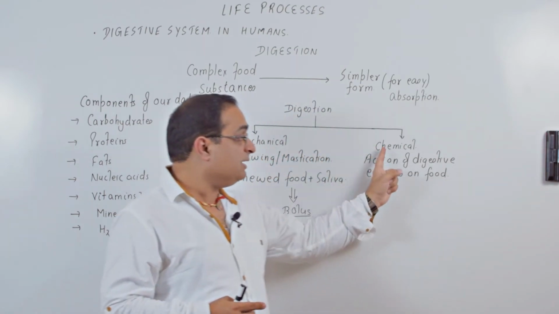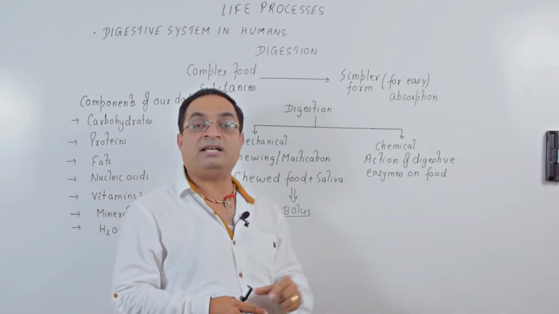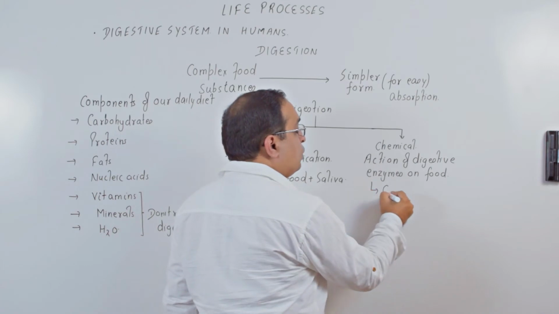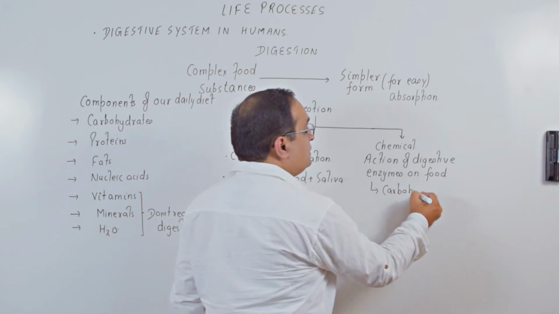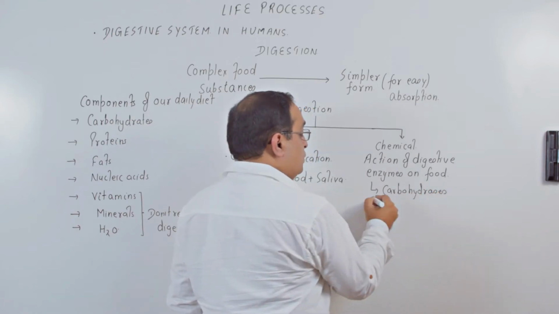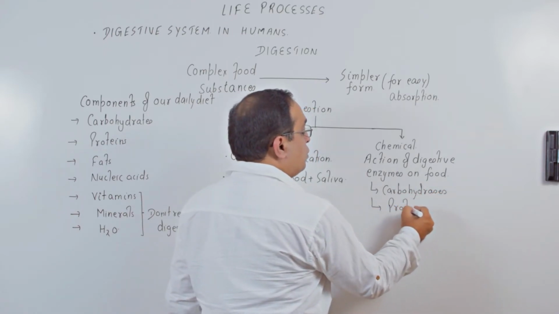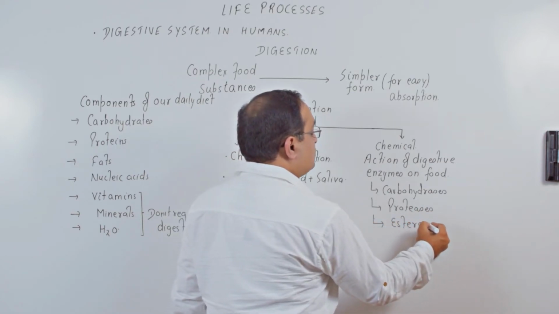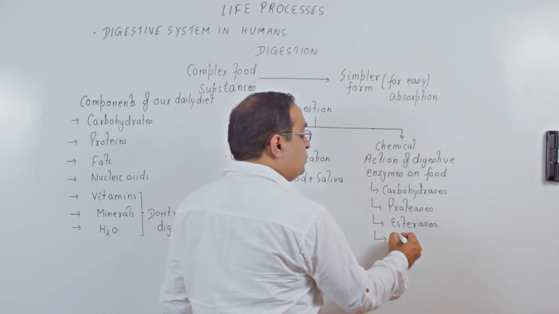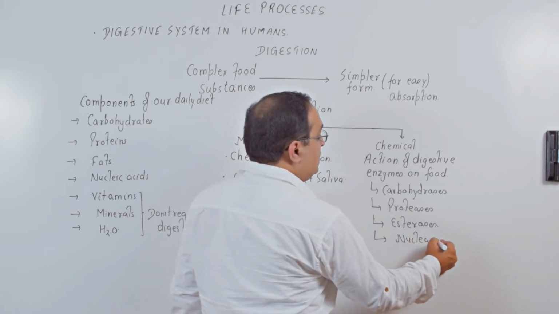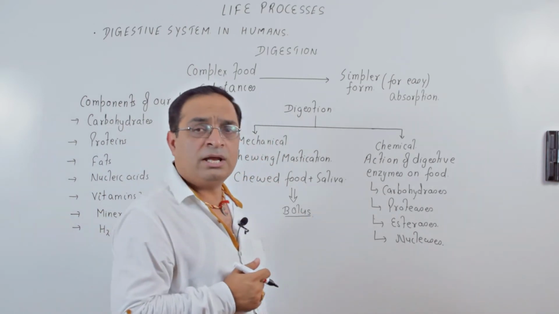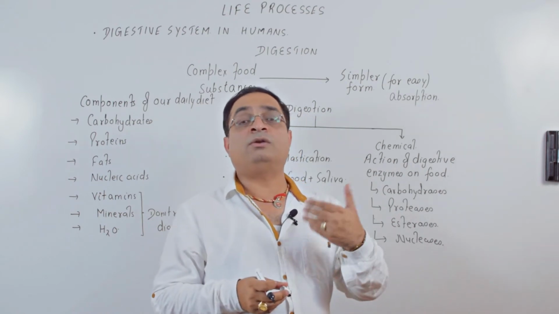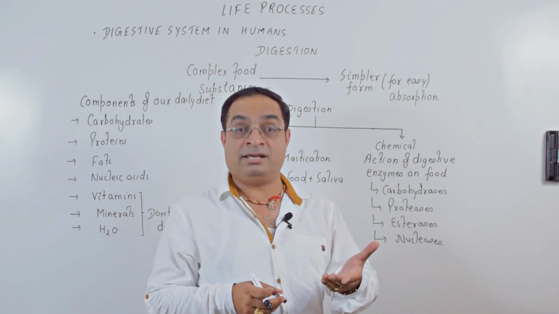Chemical digestion refers to the action of digestive enzymes on food. Digestive enzymes that act on carbohydrates are called carbohydrases. Those which act on proteins are called proteases. Those which act on fats are called esterases. Those which act on nucleic acids are called nucleases. These are hydrolytic enzymes.